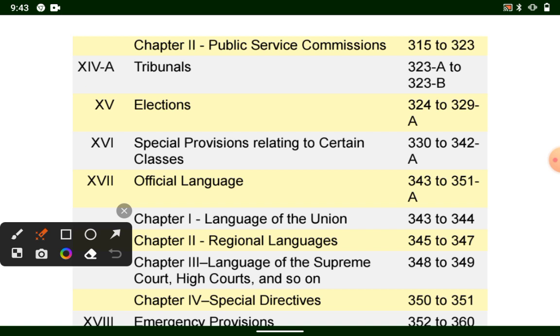Now part 14A deals with tribunals, and the articles covering it are 323A to 323B. Part 15 deals with elections, and the articles covering it are 324 to 329A. Part 16 deals with special provisions relating to certain classes, and the articles covering it are 330 to 342A. Part 17 deals with official language, and the articles covering it are 343 to 351A.